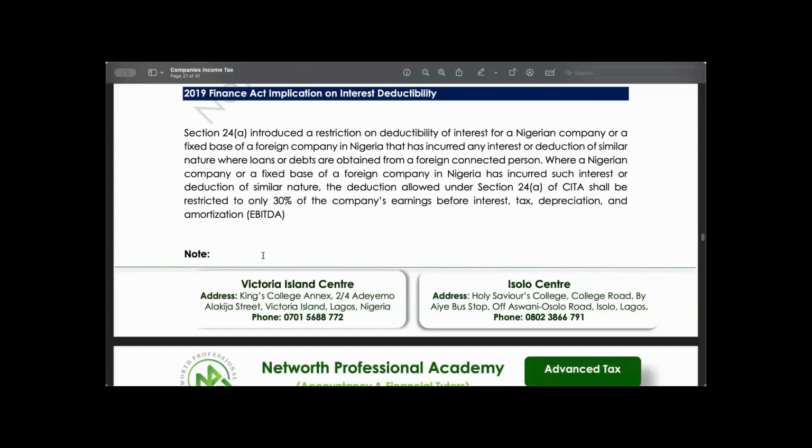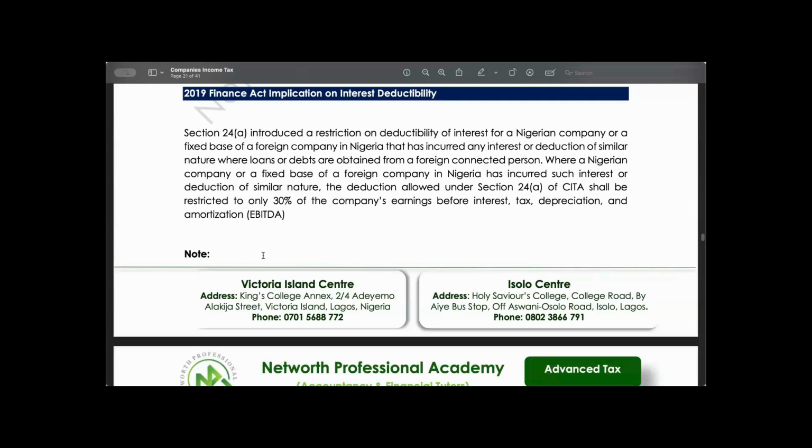And that is why in your SFM, your SFM lecturer will always tell you that loan is better than equity in financing business operation, because the interest on loan will be used to reduce our profits. Meanwhile, you cannot do that for equity.